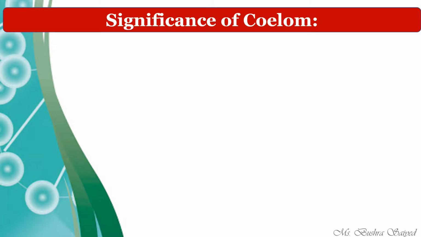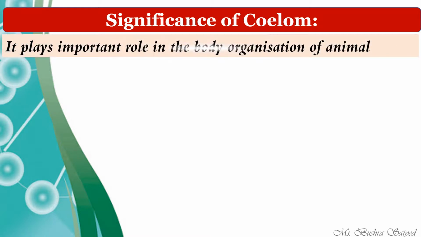The last thing is the significance of coelom. Why coelom? We have already seen that it is working as a means of transportation for the nutrients in the organism which do not have blood. It provides a hydrostatic skeleton also. So we'll see the significance. The first one is that it plays an important role in the body organization of animal, like how the body looks and how it is organized. It depends on the coelom, especially in those organisms which do not have skeleton in their body.